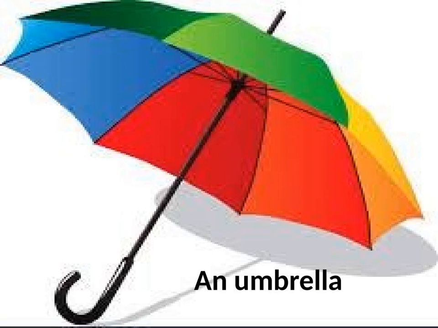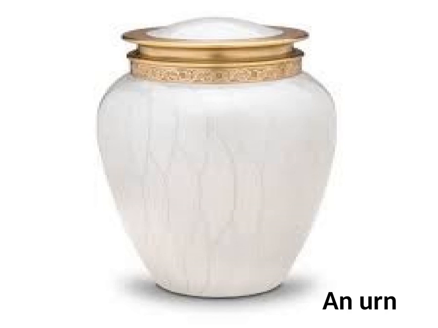Umbrella starts with U and it has the vowel sound "uh", so we are using "an" before it. The second example is "an urn". An urn is a pot, a vessel with a round top. So it's "an urn". We use "an" before it.